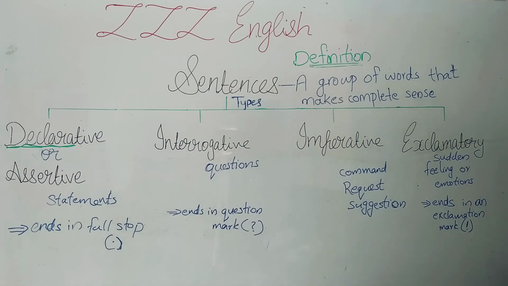Then exclamatory sentences. So what are exclamatory sentences? It expresses some strong or sudden feeling or emotions. It always ends with an exclamation mark. Examples of exclamatory sentences are: it was such an amazing video. What a lovely house it is.